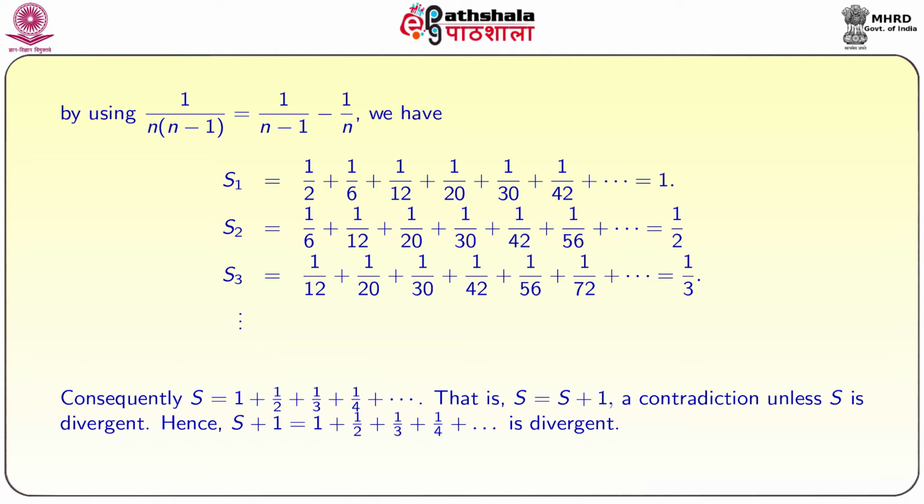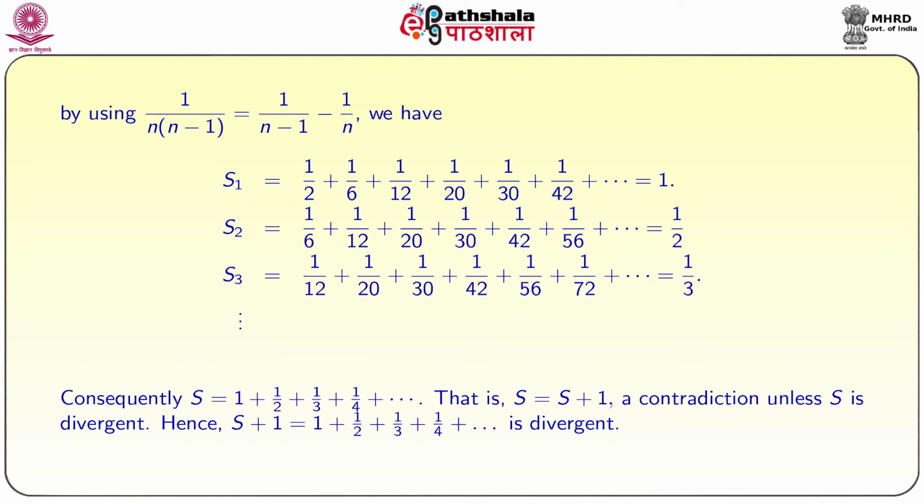So, we have to subtract half from S1, then we will get the total sum of S2. Similarly, S3 is easy to evaluate, we are going to get 1 by 3. In this way S4 becomes 1 by 4 and so on. So, finally, we will get S equal to S1 plus S2 plus and so on.